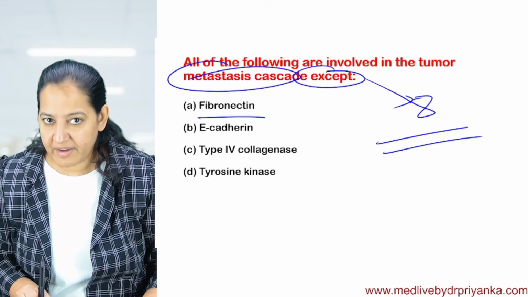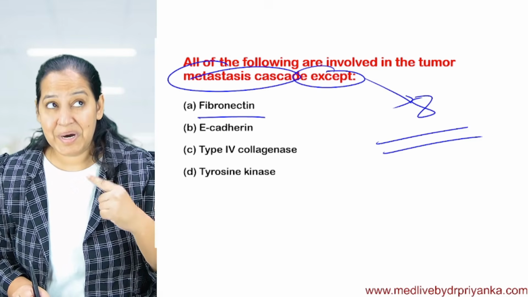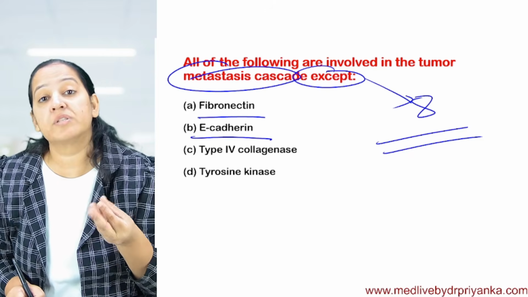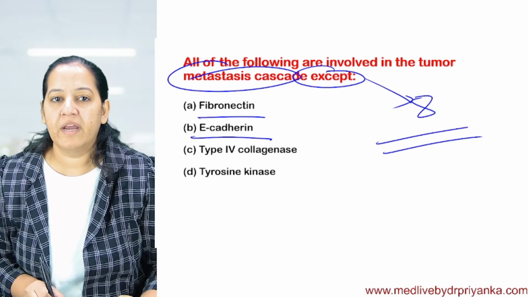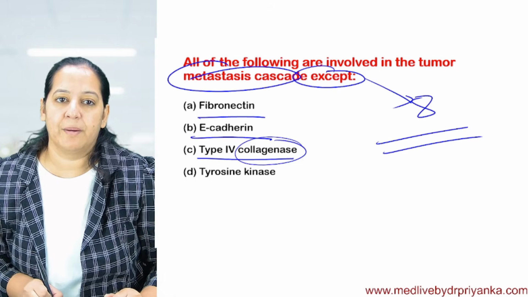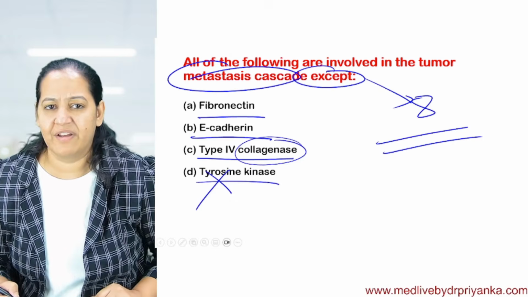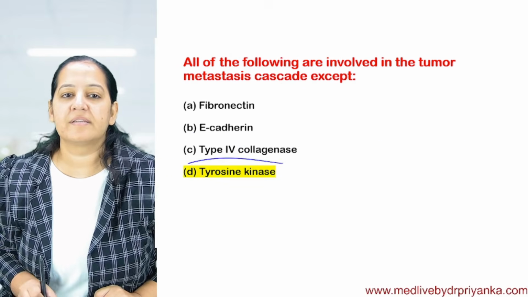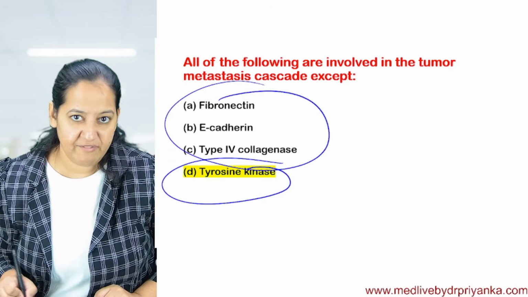Fibronectin was coming somewhere. Yes, it was coming in tumor cell and ECM interaction. E-cadherin was coming. Yes, for loosening, loss of E-cadherin is required. Collagenase is coming. Yes, collagenase is again for interaction with ECM. But tyrosine kinase was not coming anywhere in any of the 8 steps. If you have understood them in detail, yes. So the correct answer is tyrosine kinase. Others you can recognize in which step they are coming.